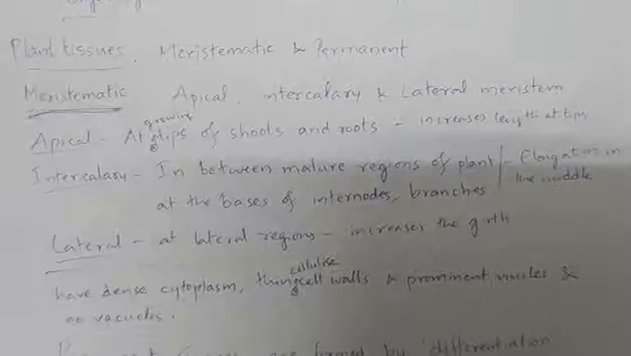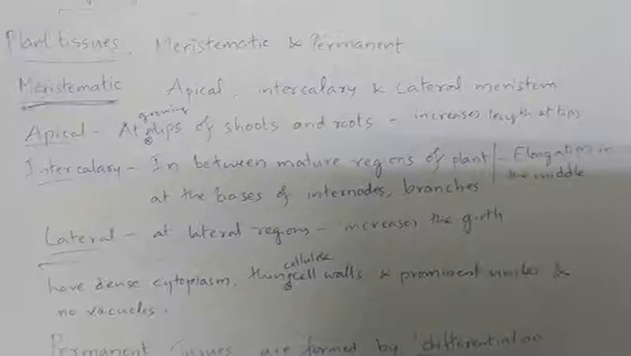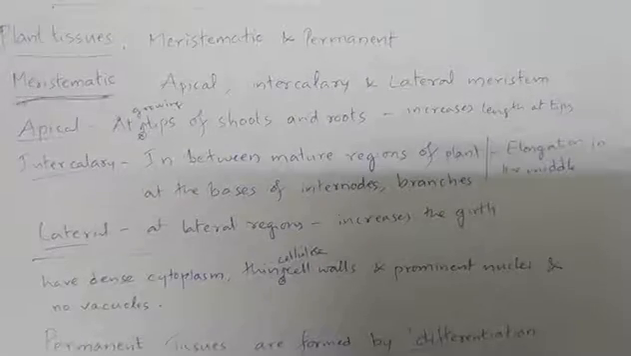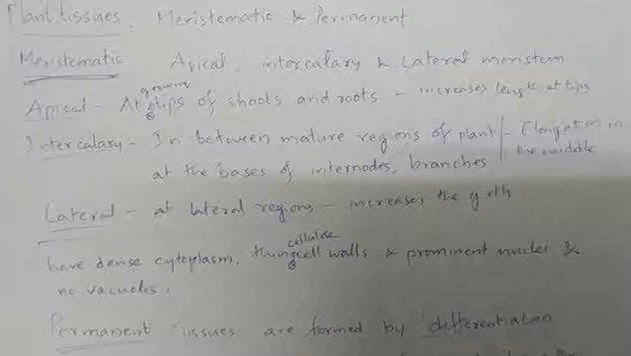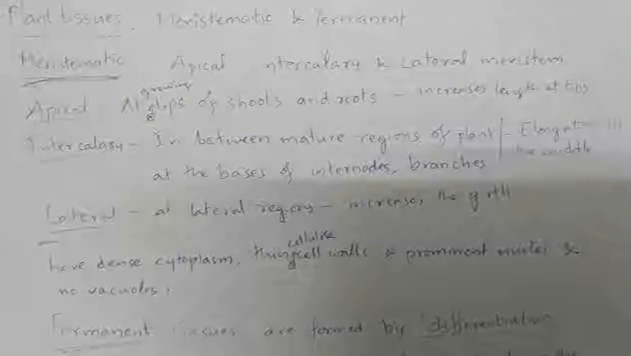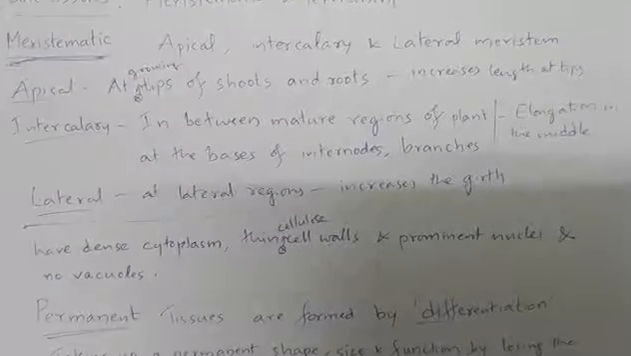Plant tissues are divided into two types. I already have told you, dividing and non-dividing. Dividing tissues are also known as meristematic tissues, and non-dividing tissues are known as permanent tissues. Meristematic tissues, they are the dividing tissues. They are classified into three types based on the region where they are present.